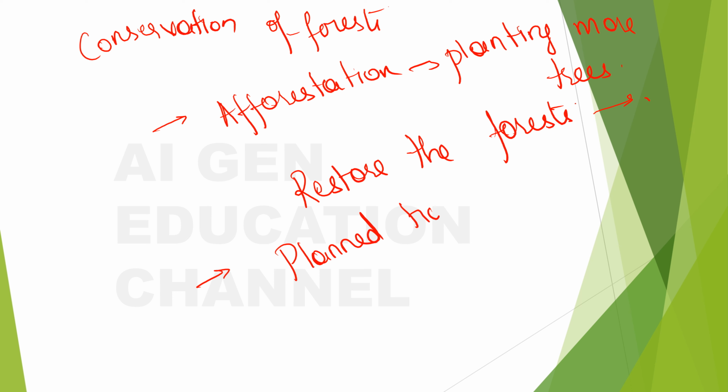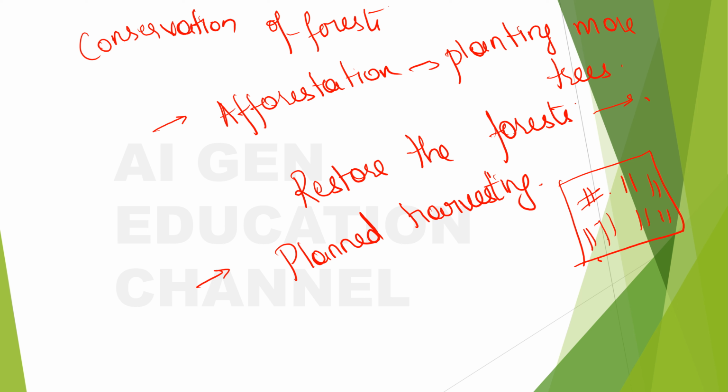Planned harvesting means whenever you want to cut the trees for the sake of wood, right? So if this is the forest and you have so many trees like this, and you want these trees to be cut for the wood, then you should not clear out this entire area. You may cut some trees here and you may have to leave some other trees. So you will have dual benefit here.